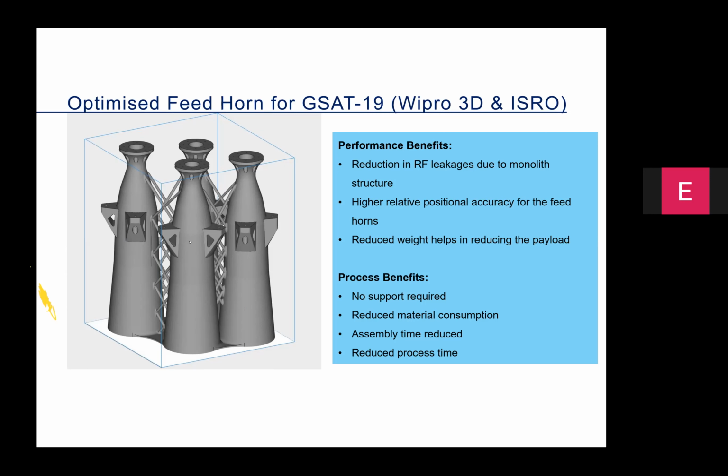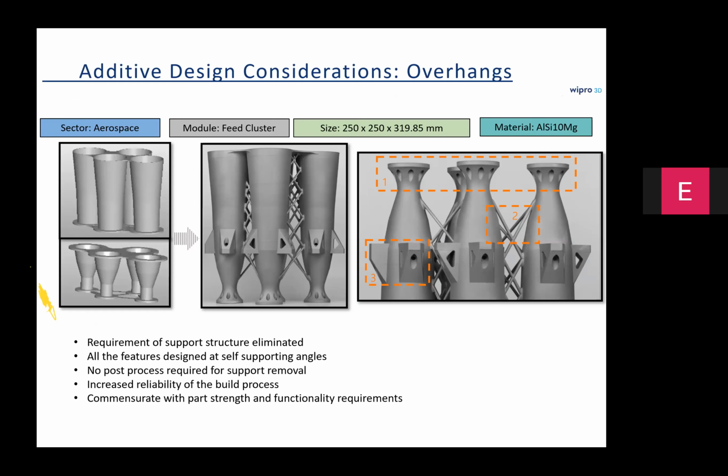The inclination and dimensions of all these features, these geometrical discontinuities, were finalized in such a way that we can produce the part with the least amount of material and a minimal quantum of support structures. This particular feature is called self-supporting angle, and that's the reason why you don't get any support-related considerations while orienting the part after designing this way.